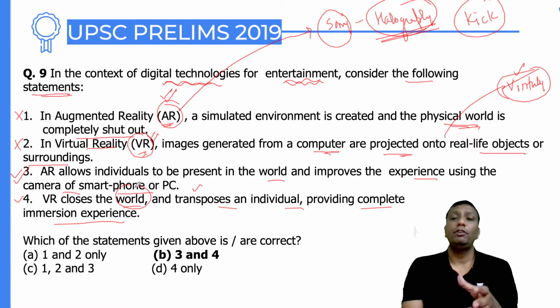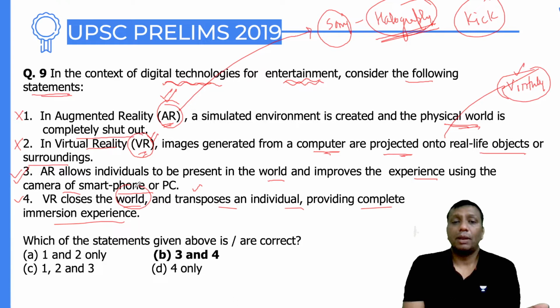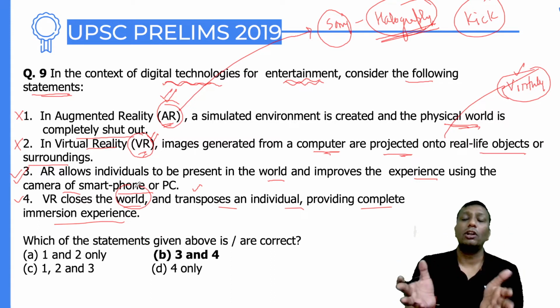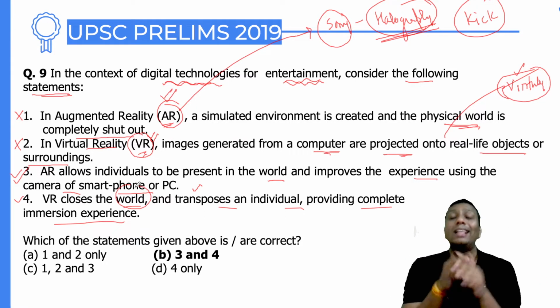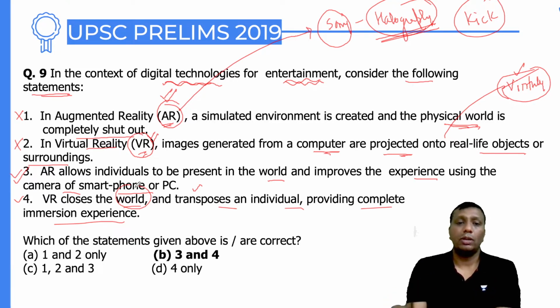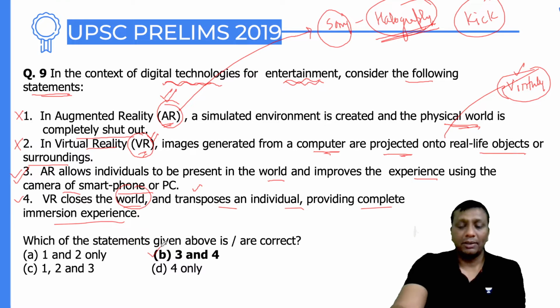At the cost of 150 rupees, you are going to see the Eiffel Tower just for 10 minutes. Even for newly married couples, I can tell you, guys, you can save your money if you want to go and see the Paris Eiffel Tower. Better you sit in the VR boxes, just pay 150, and you can see the whole Eiffel Tower in 10 minutes, and you can save 2 to 3 lakh rupees, guys. I'm just joking, but I think you understood what I actually want to tell you. So literally here, the third and fourth statements are right.